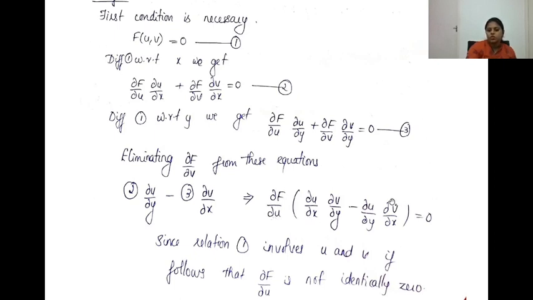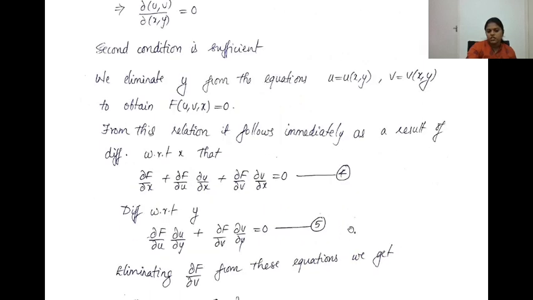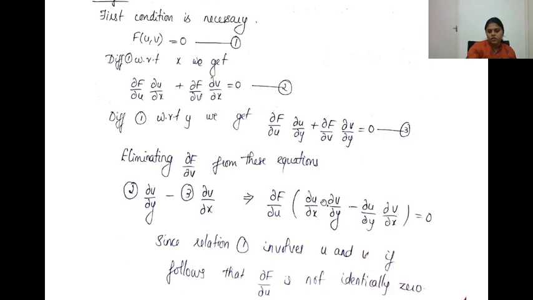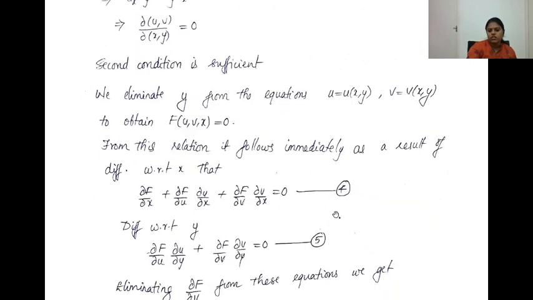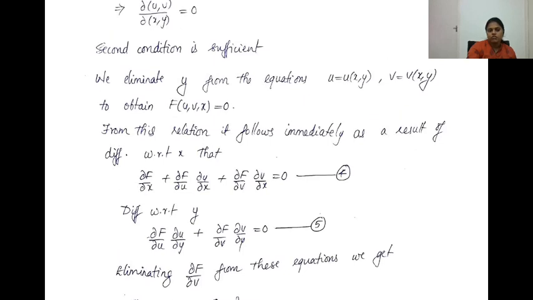So if the product has to be 0, this relation must be 0. So you will get ∂u/∂x ∂v/∂y minus ∂u/∂y ∂v/∂x. So this is actually the determinant with rows ux, uy and vx, vy. So that will give the first condition. That proves the necessary part. So if f(u,v) = 0 is a relation connecting u and v which is independent of x and y, then ∂(u,v)/∂(x,y), the Jacobian, will be equal to 0.